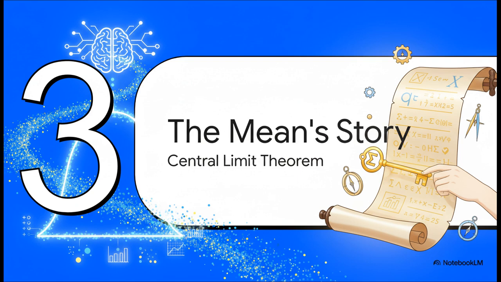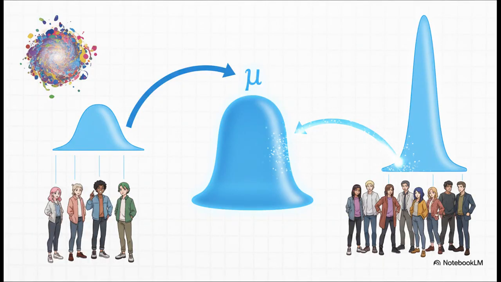It turns out that its sampling distribution isn't random at all. In fact, it follows a very predictable script. And the key to unlocking that script is one of the most famous theorems in all of mathematics. So what are the rules of this script? Well, for starters, the distribution of all those possible sample averages is centered perfectly on the true population average. That's huge. And second, the spread of those averages is totally predictable.